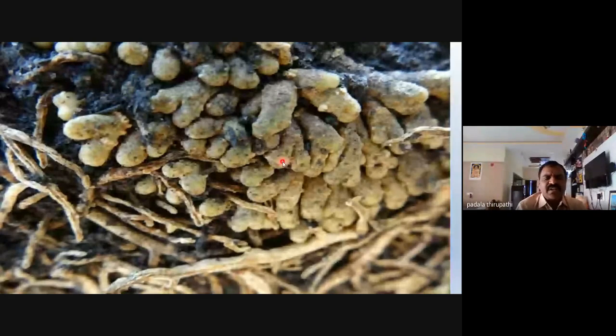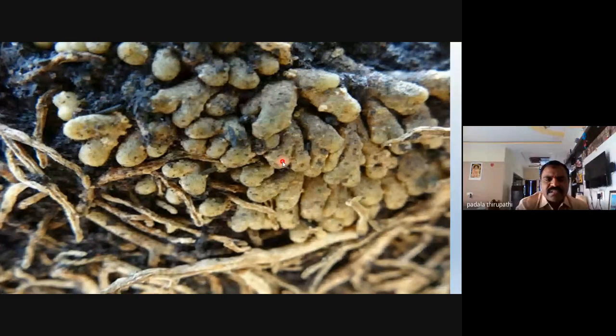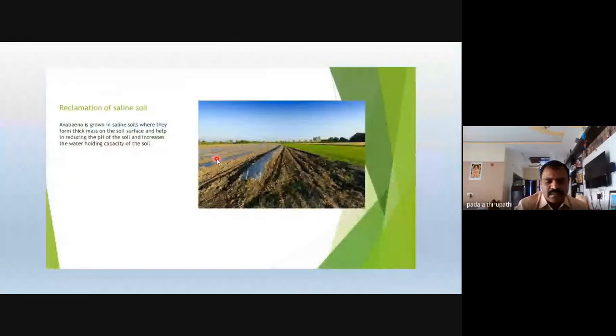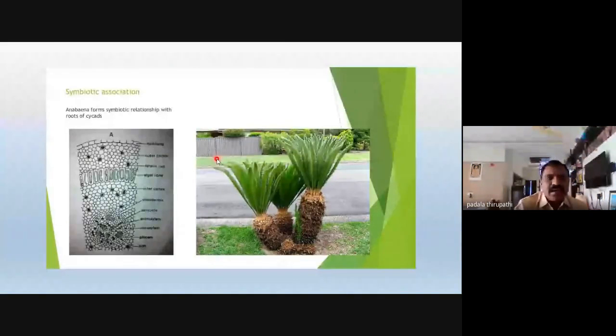If you have not observed this type of roots in your college or in any nearby government offices or parks, definitely you can observe this type of roots in the picture of the cycas. These coralloid roots contain Anabaena.